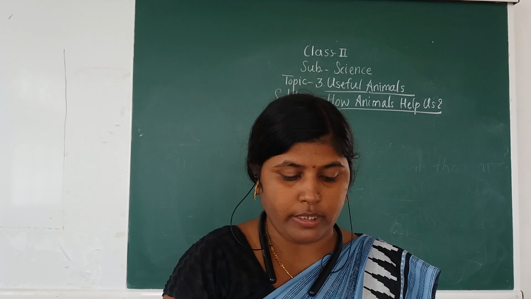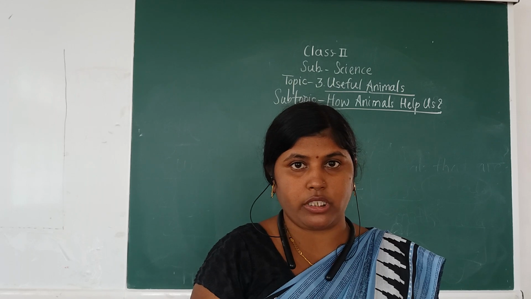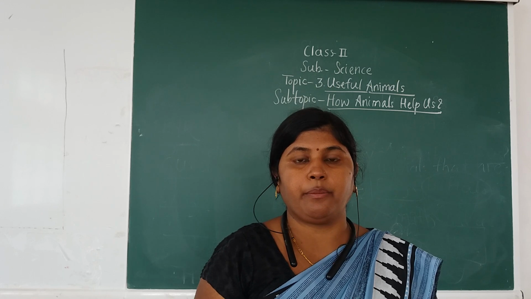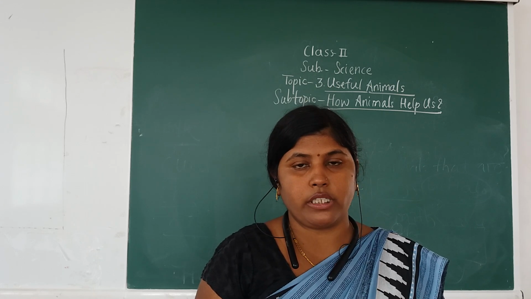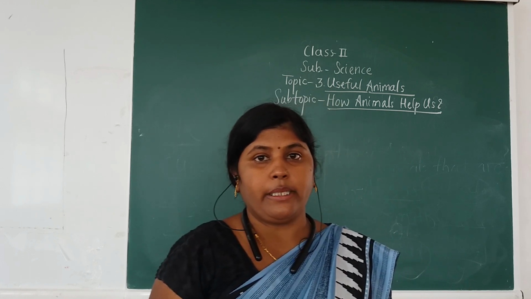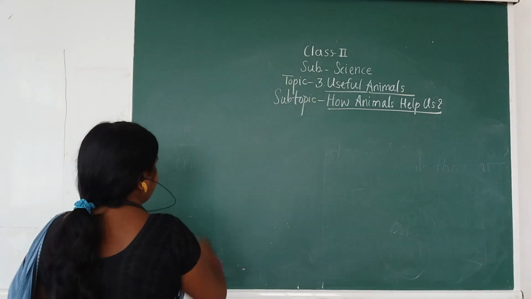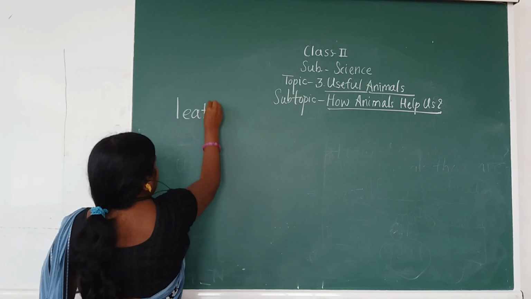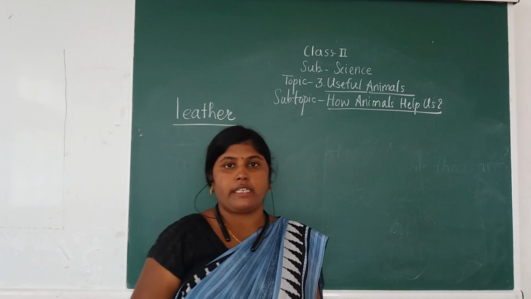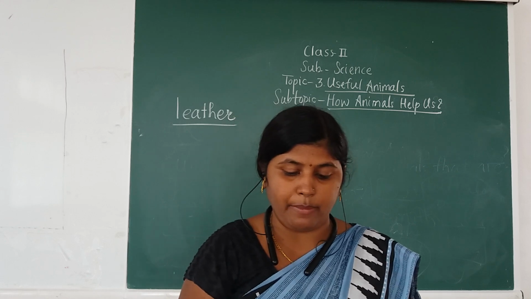Leather is the skin of an animal which is purified in a factory. They do many procedures on that skin, and they make leather from the skin of animals. This is a new word for you, leather. Leather is made from the skin of animals such as sheep, goat, buffalo, camel, snake and crocodile.